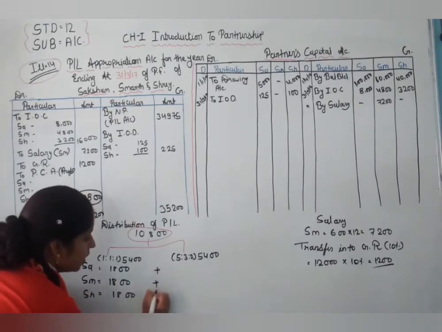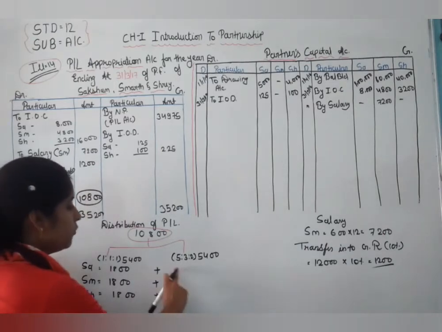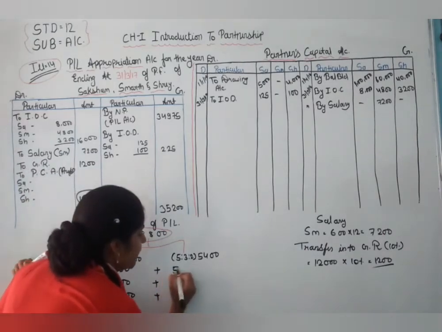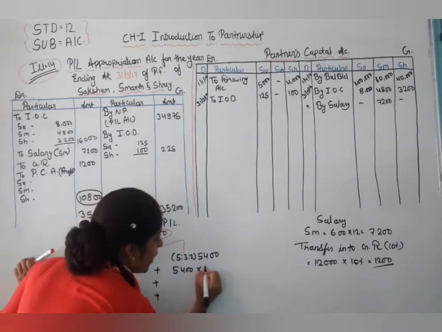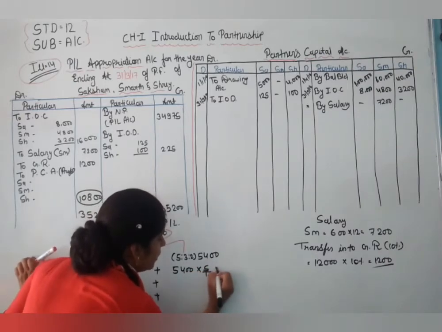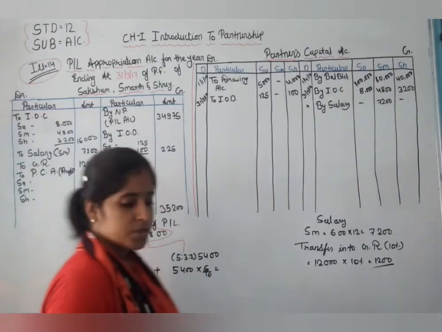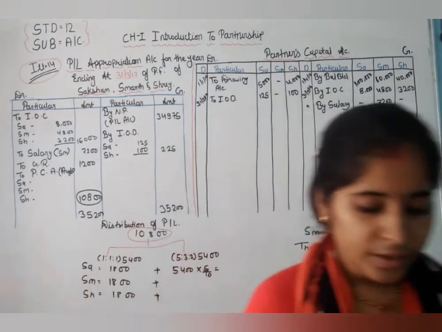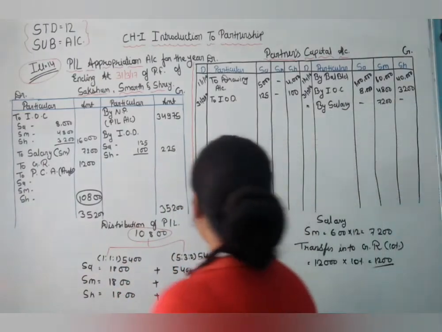Now here 5,400 into 5 upon 10. So its answer is 2,700.